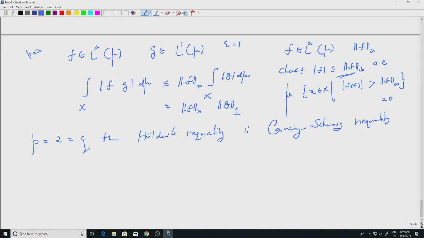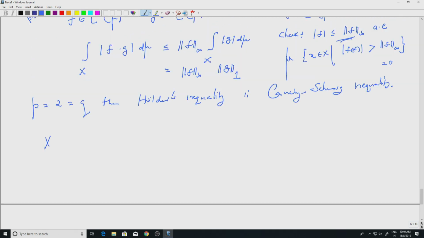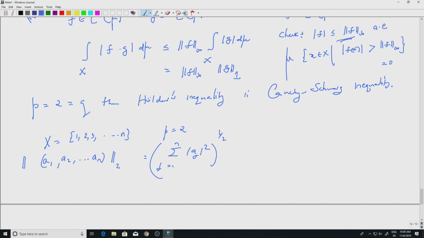Well, why is that? Let us look at the case of finite dimensional vector spaces. If I take X equal to 1, 2, 3, etc., n, then p equal to 2 norm. If I take a point here, that is a vector, right, a1, a2, and so on. A function on X is an n-vector, okay. What is the L2 norm of this? This is the usual Euclidean norm, summation mod aj square, j equal to 1 to n, to the half, right. This is my Euclidean norm.